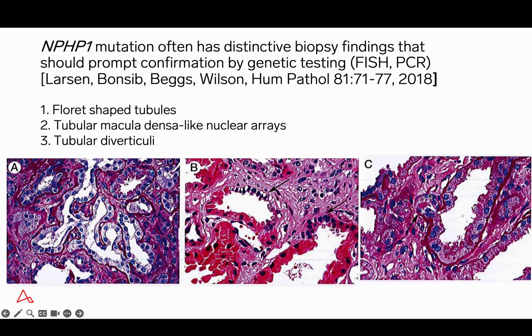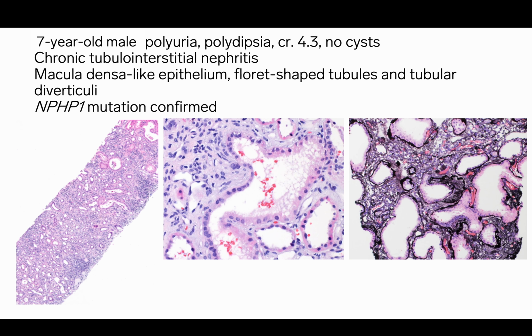The third feature that is often seen are tubular diverticuli, shown in the right panel, where here we have a diverticulum where the epithelium is outpouching into the interstitium. The tubular basement membrane ends about right here and right here. And it's possible that these tubular diverticuli, when multiple, ultimately result in a floret-shaped tubule. I am not certain of this.